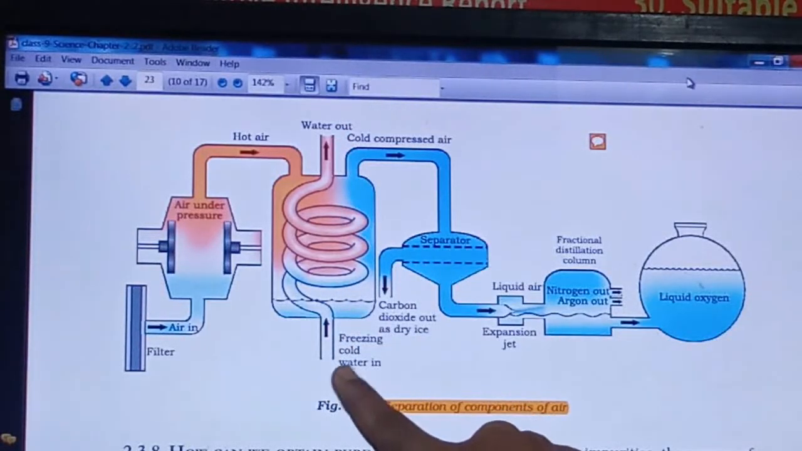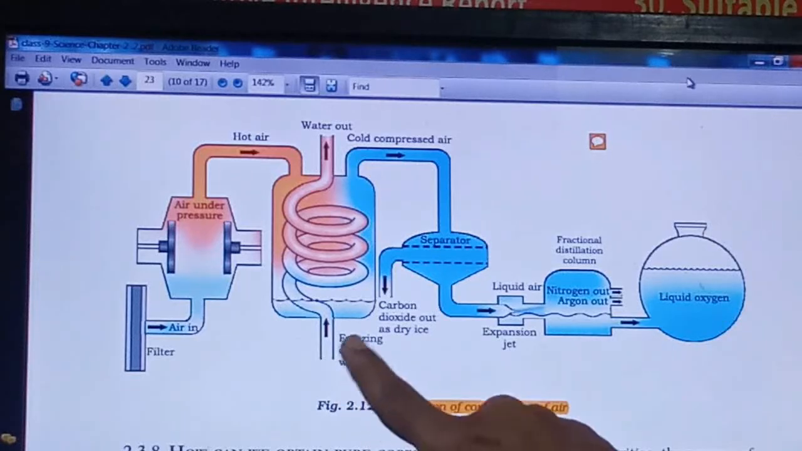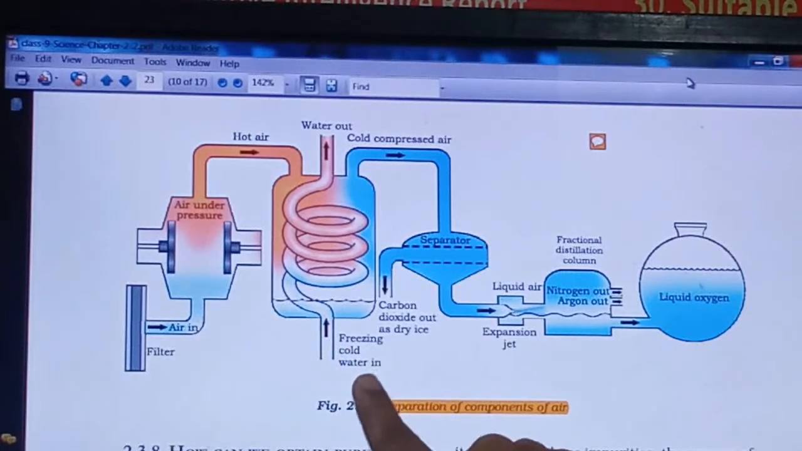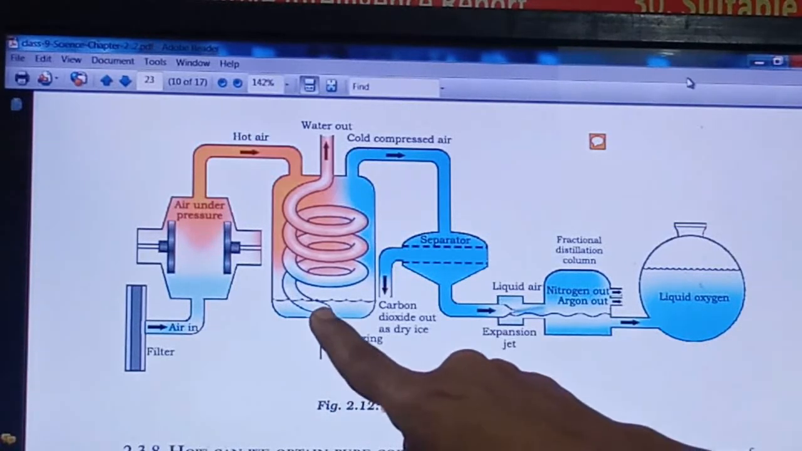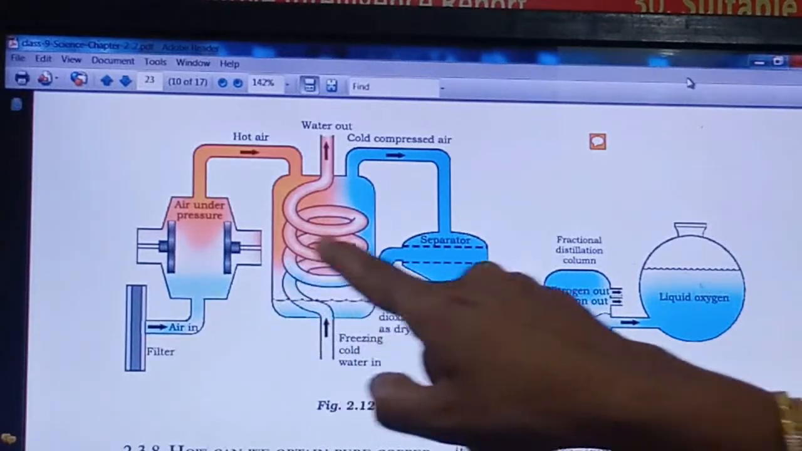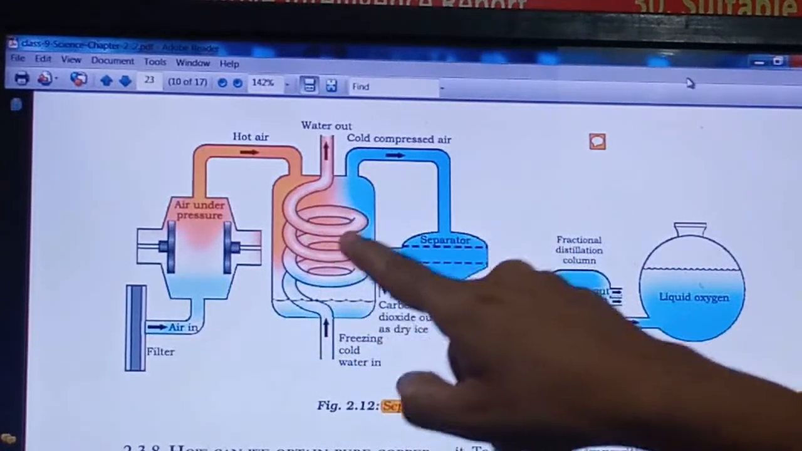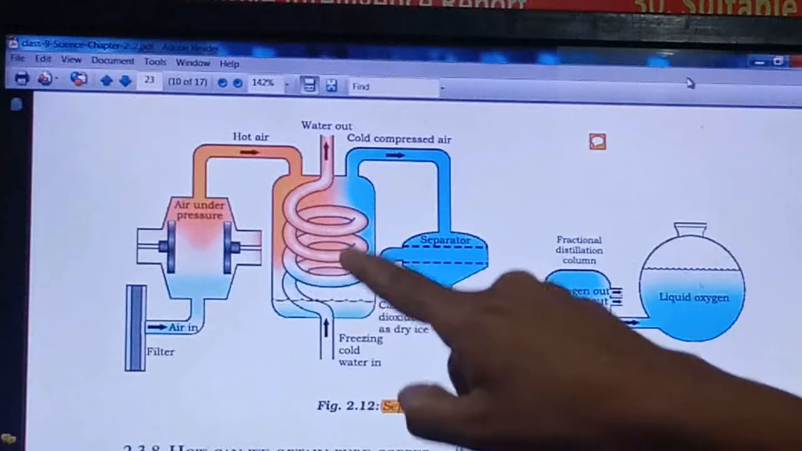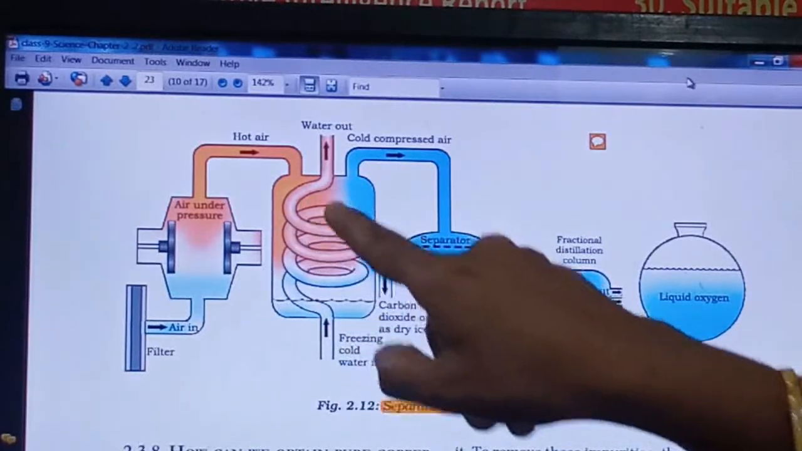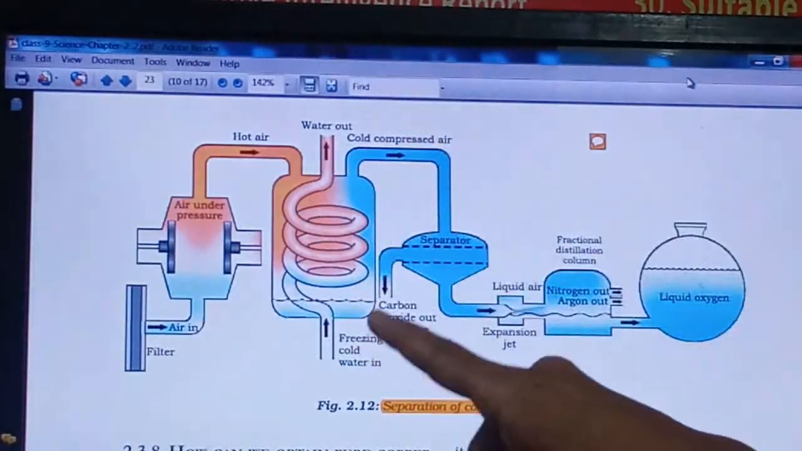That is for water. In the inlet we can see freezing cold water, which will be passed through this pipe. Here the coiled structure is there, so in this structure the freezing water will move, right? And from here it will go out.